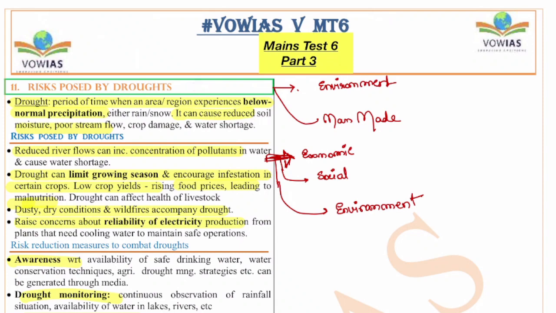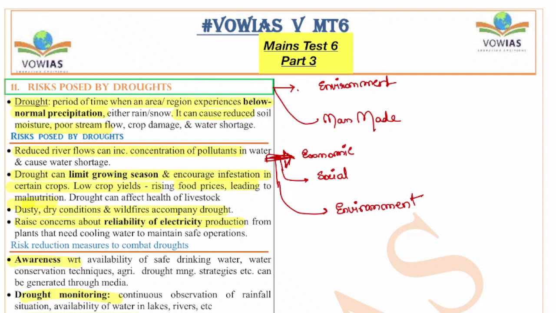Question number 11 is all about droughts, the risks posed by droughts. As we all know, there are various droughts, the meteorological droughts, the agricultural droughts and so on. But on the whole, droughts have a huge impact on the environment and the humanity at large. The food that we eat today is linked to rainfall. The environmental condition around us is linked to rainfall. The plants that grow around us are linked to rainfall. The entire survival of the human species is linked to rainfall, because without water survival becomes very difficult.